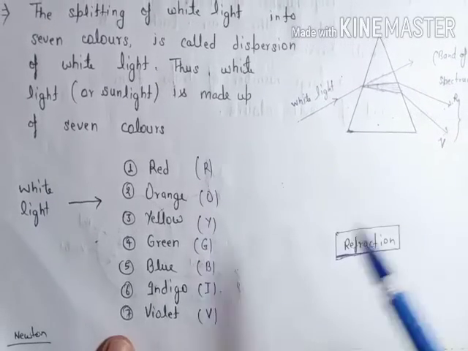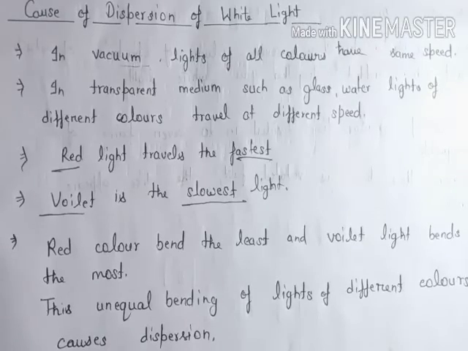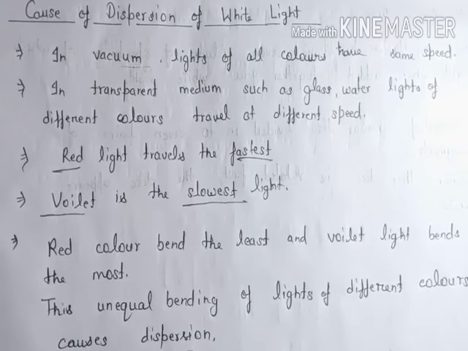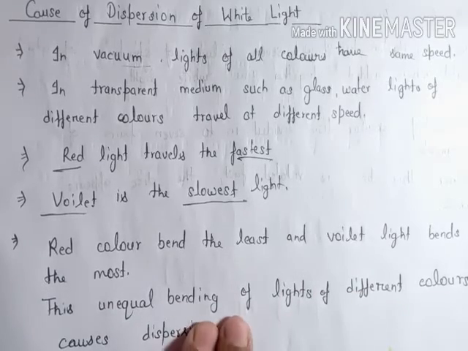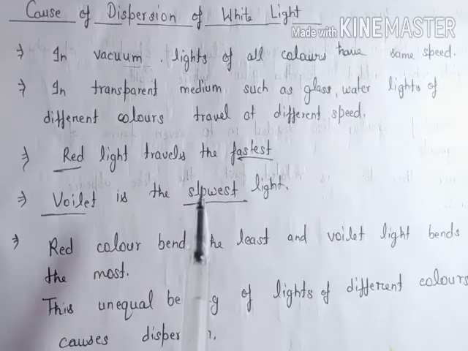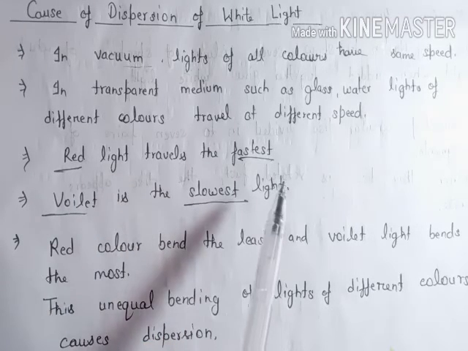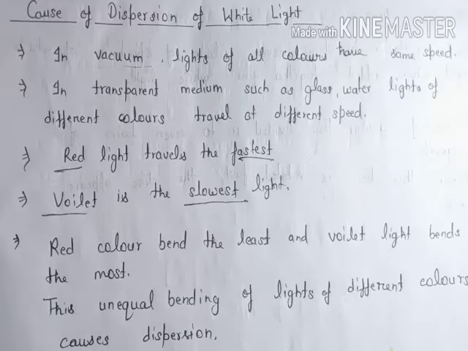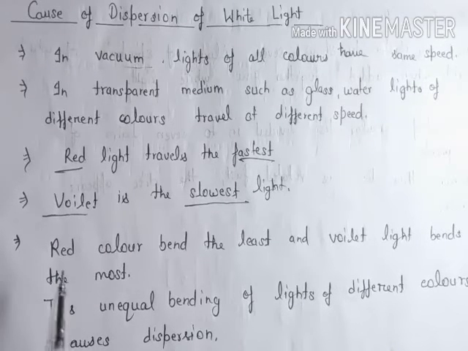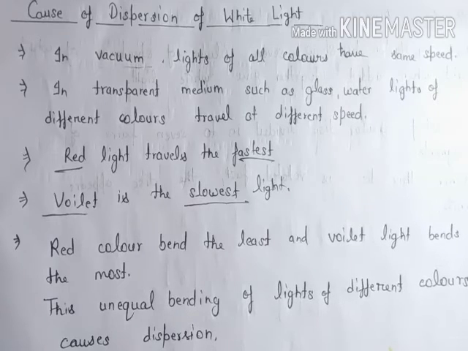So there are 7 colors: 1, 2, 3, 4, 5, 6, 7. Here you can get the causes of dispersion of white light. In vacuum, lights of all colors have the same speed, and in transparent media such as glass and water, lights of different colors travel at different speeds, where red light travels the fastest and violet light is the slowest. So red light bends the least and violet light bends the most, and this unequal bending of lights of different colors causes dispersion.